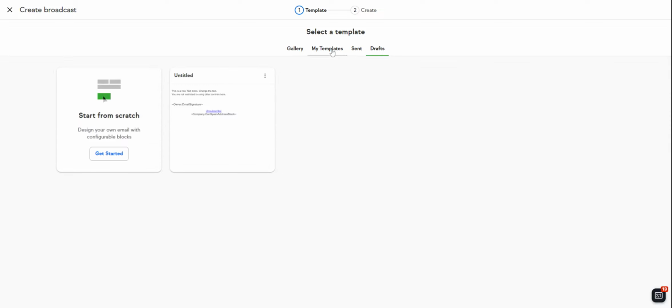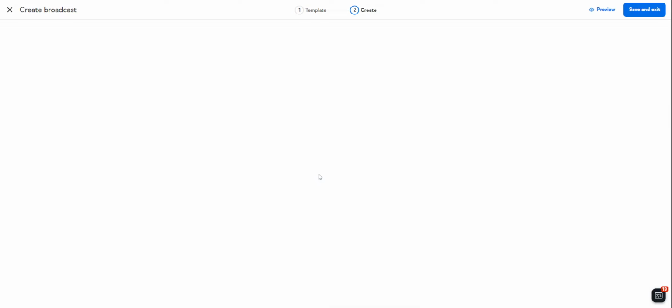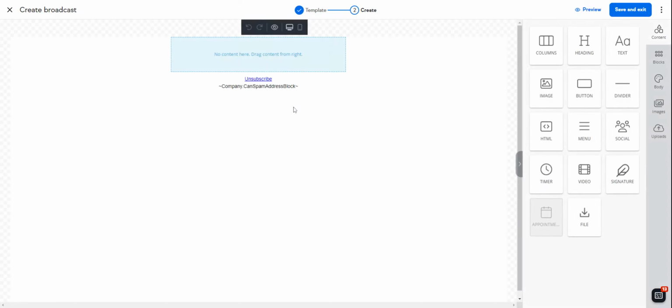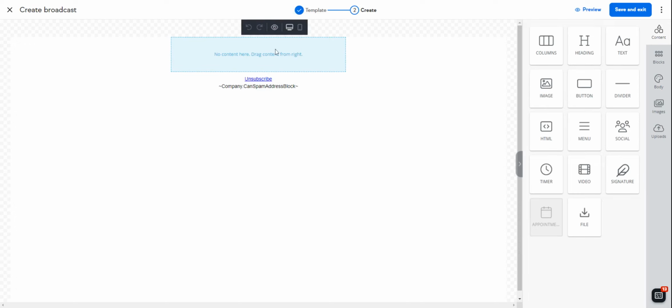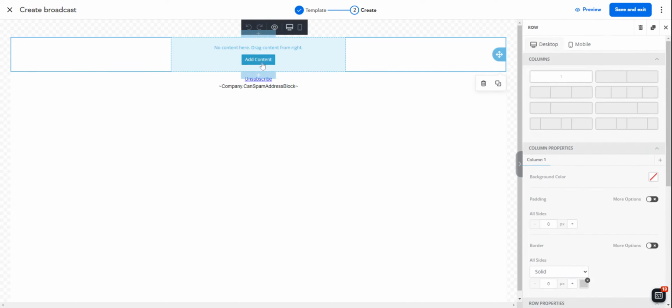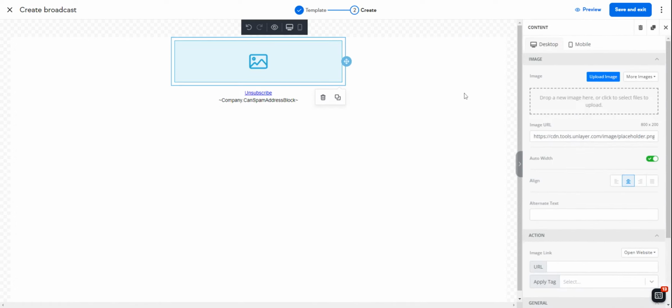In this case, there's been none made because we always use the legacy one, and I do the same thing in mine. But if we wanted to start from scratch, very easy to do. We usually add an image up the top. In this case, let me just get rid of that. In this case, we just add the content, pull an image over there. Okay, upload the image.